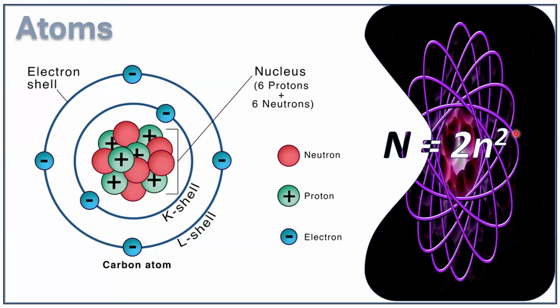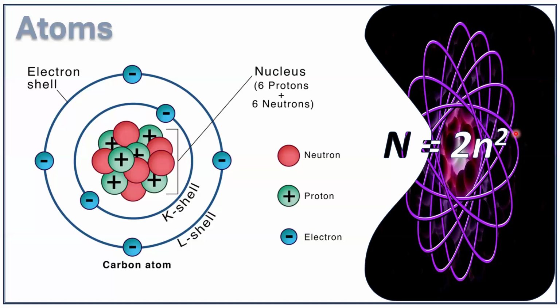So if you add 10 electrons to an atom, the first 2 electrons will go to the first shell, and the remaining 8 electrons will go to the second shell. Now if you add an 11th electron, that electron will naturally go to the third shell. So likewise, the electrons are filled in the shells.